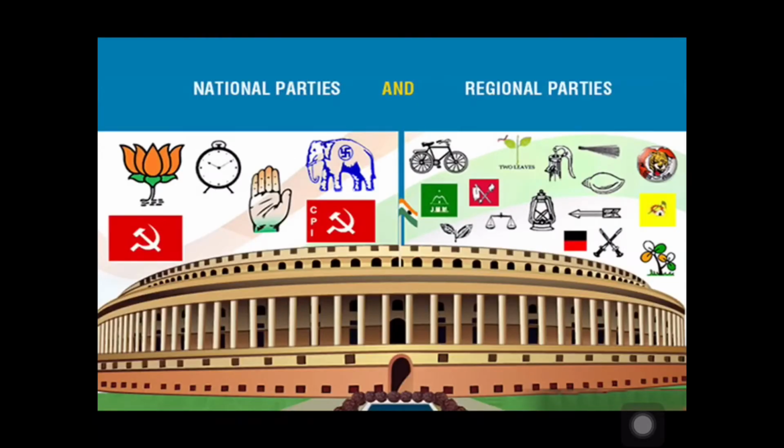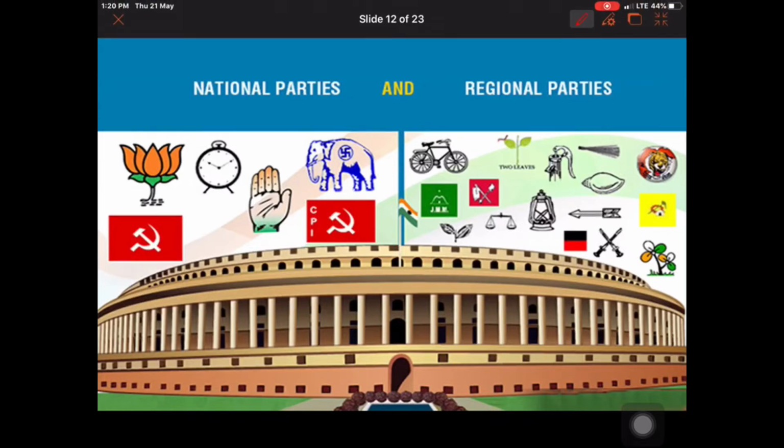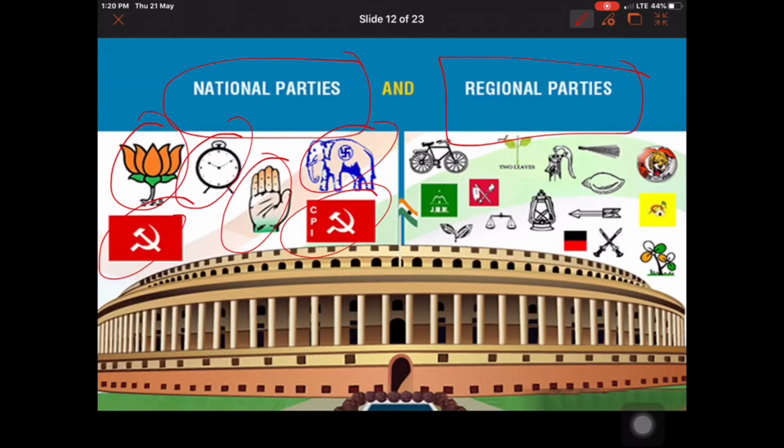Here we have two types of parties which can nominate their representatives for contesting elections: the national party system and the regional party system. National parties are those contesting elections throughout India, or having their members throughout India for election. Such parties are BJP, NCP, Congress, Bahujan Samaj Party, CPIM and CPI. So these are called national parties.